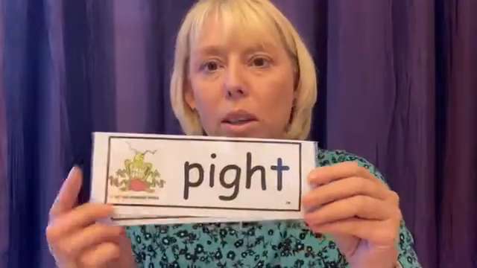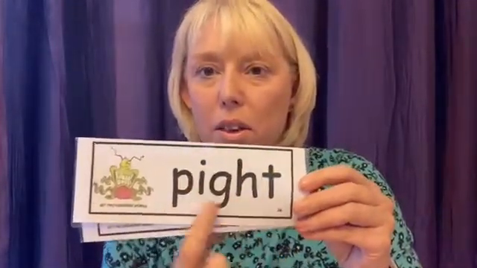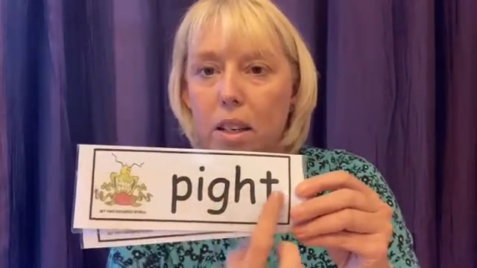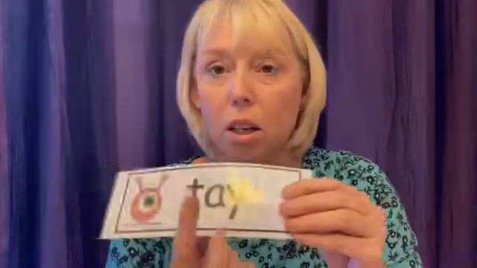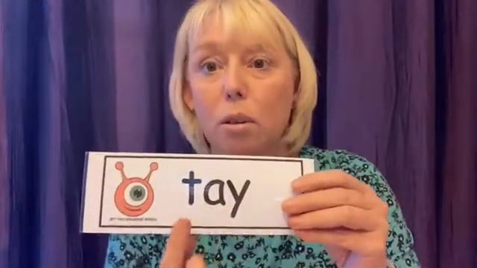And this one, the sound is in the middle, so it's p, I, pie, pite. And this one again, it's 3 letters but only 2 sounds, so 2 phonemes, t, a, te.